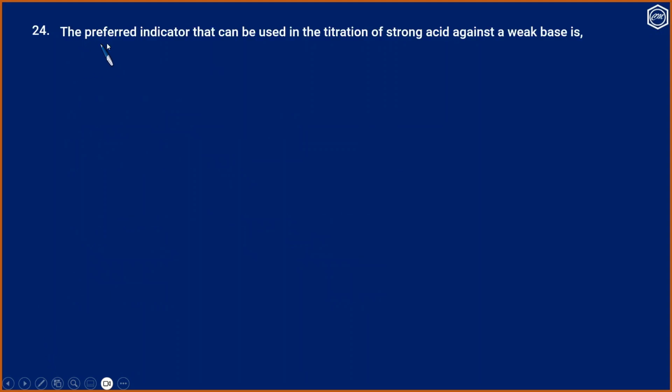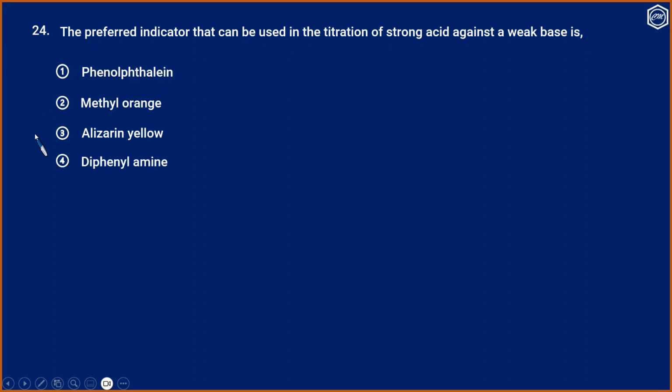Question 24. The preferred indicator that can be used in the titration of strong acid against a weak base is: 1. phenolphthalein, 2. methyl orange, 3. alizarin yellow, 4. diphenylamine. Since the acid is strong and the base is weak, we must use methyl orange.